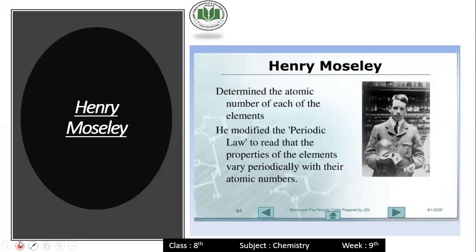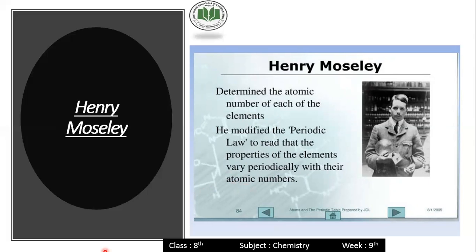And Mendeleev's periodic table is rejected by the discovery of atomic number. The last scientist is Henry Moseley, who determined the atomic number of each of the elements. He introduced the atomic number, and after this, he modified the periodic table and periodic law to read that the properties of elements vary periodically with their atomic number. Moseley just replaced the atomic mass with atomic number and introduced the modern periodic table.